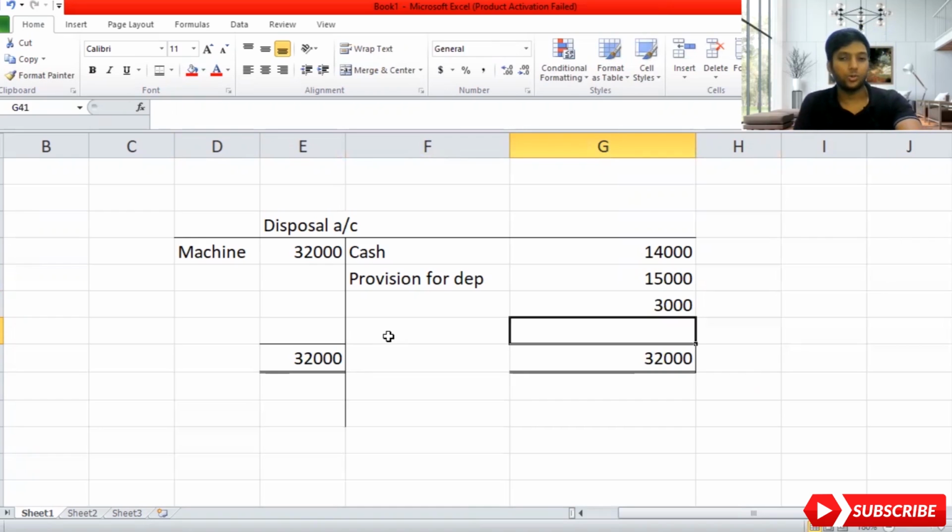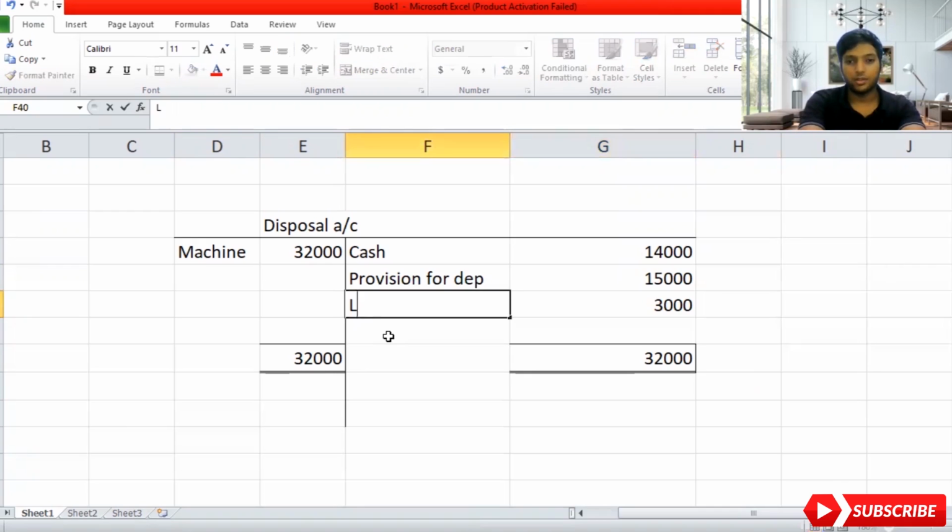That's the basic thing you need to know. If it is in the disposal account and it comes on the credit, in the income statement it should be debited. That's the double entry, which means it is a loss. Okay, so loss in the income statement. If it is on the debit side of the disposal account, then it should be on the credit side of the income statement, because the double entry will take it towards the income statement.